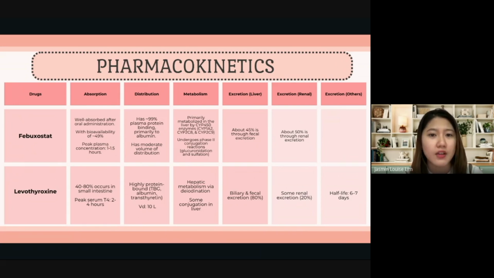Some is also conjugated via glucuronidation and undergoes enterohepatic recirculation. Most of the drug is excreted via bile and feces, about 80%, with some renal elimination of 20%, and has a half-life around 6 to 7 days.